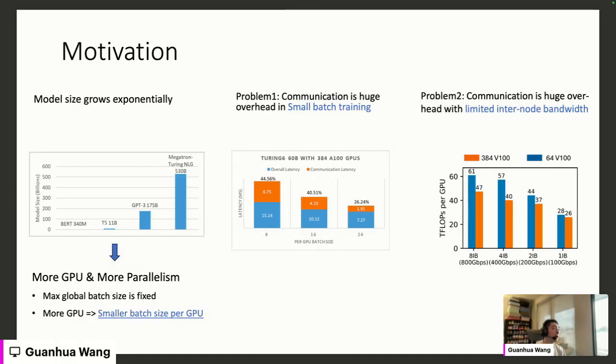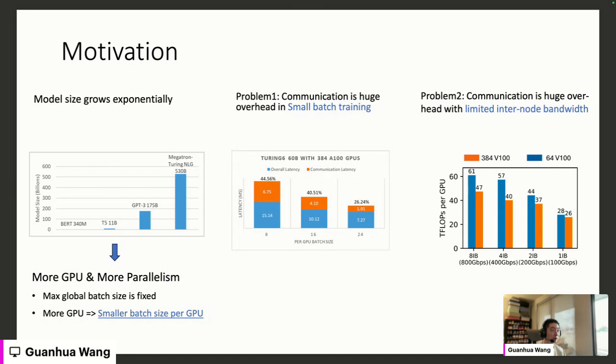The second problem we want to tackle is that the communication overhead can be huge when we have limited internode bandwidth. As you can see in the right-hand side figure, from left to right, we decrease the interconnect between the computation nodes from 8 IB, where IB means InfiniBand, down to using 1 IB link. You can see the TFLOPS per GPU almost goes down to half in the 1 IB case. So these are the two problems we want to tackle.